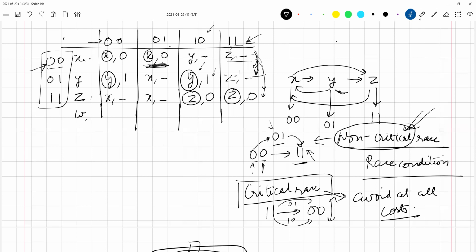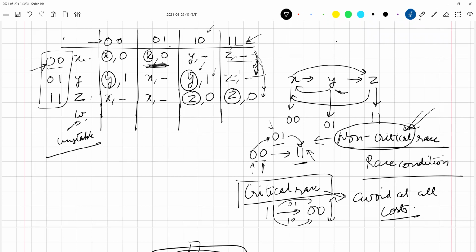So let us say I add an additional state W. What is this W state? This is going to be an unstable state. I'll not stay in this state because this is not really part of my original circuit. It means W will not appear anywhere over here. For a stable state, the current state and the next state should be the same. What should my state assignment for W be?